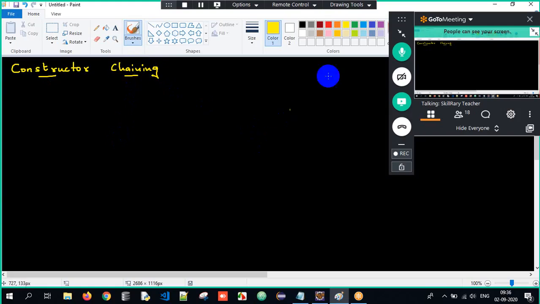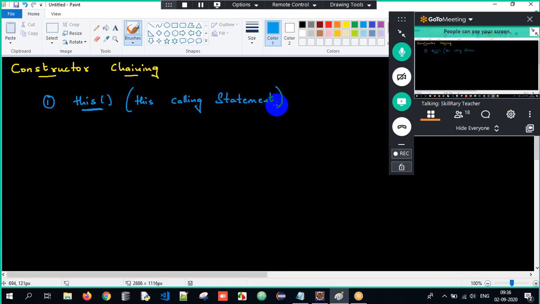Constructor chaining will happen in two ways. The first one is with the help of this calling statement. We write it as this of, but we generally call it the this calling statement. With the help of this calling statement, I can achieve constructor chaining in the same class. Got the clarity here?